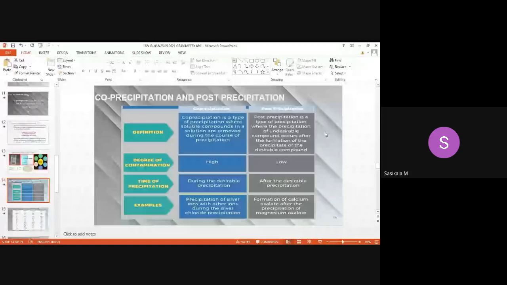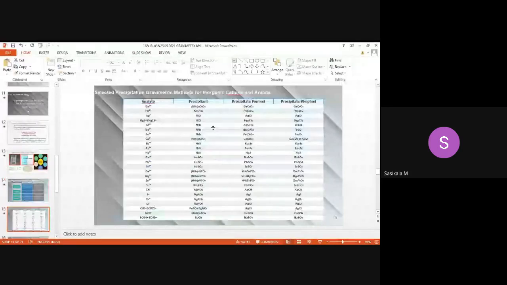These are some selected precipitation gravimetric methods for inorganic cations and anions. The analytes are barium, lead, silver, mercury, aluminium, beryllium, so these are different metals and halides. The precipitant represents the reagent used for precipitating the analyte, then what precipitate is formed, and then what precipitate is going to be weighed. These are examples of different gravimetric methods.